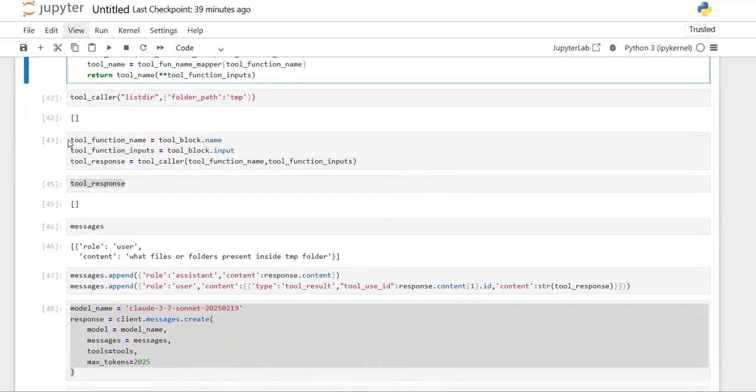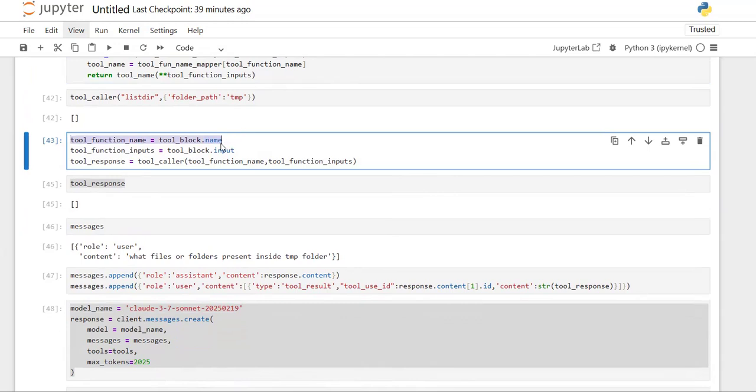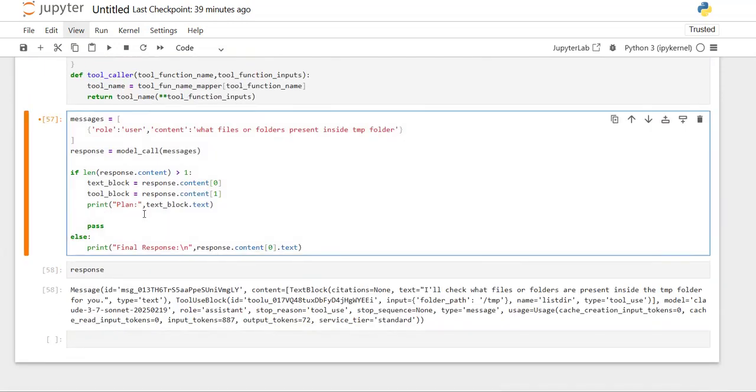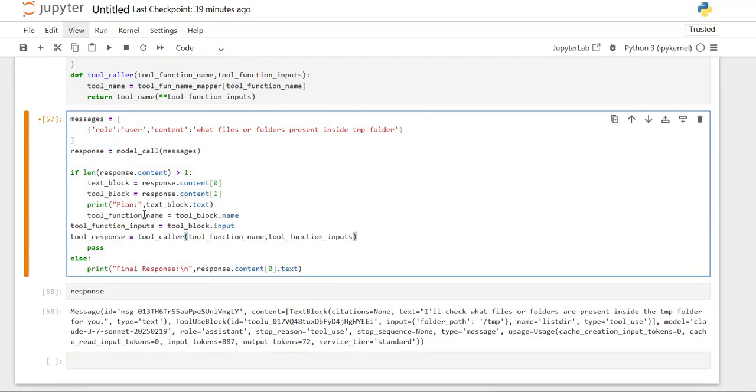Based on the tool block, we took the tool function name and tool function inputs, and we call the tool and get the response. So let's do the same thing here as well. That is, the tool function inputs we have taken and the tool response we have taken.